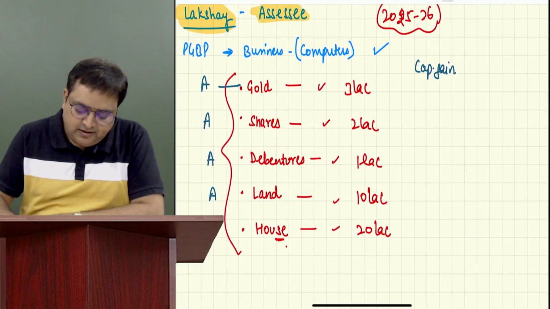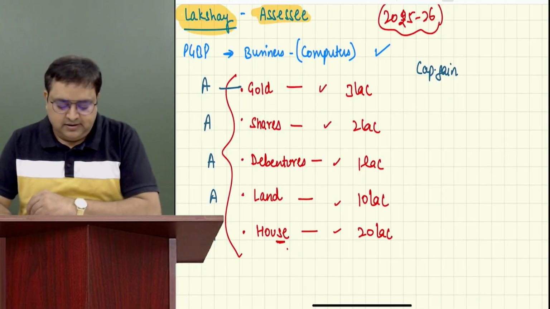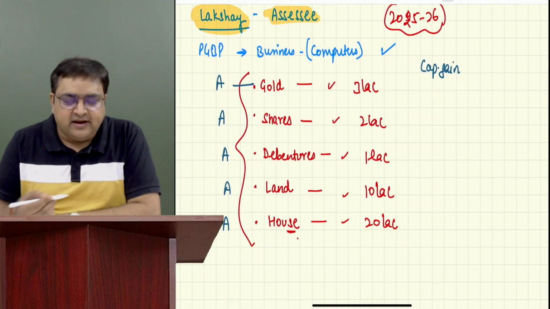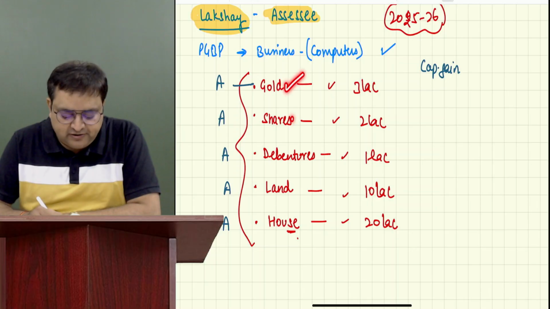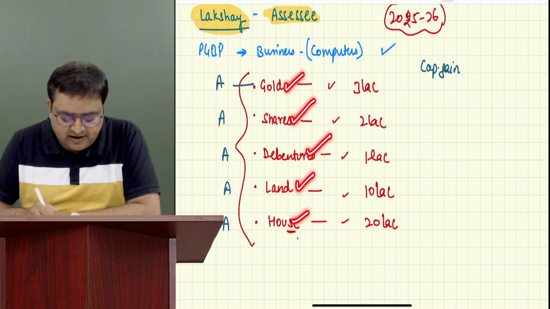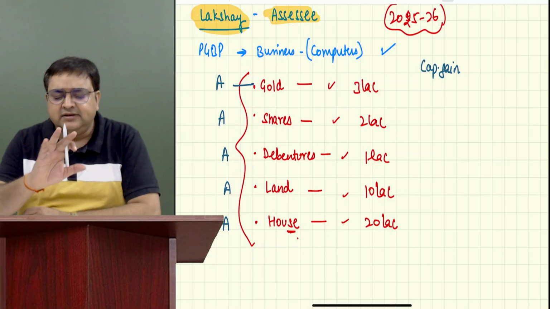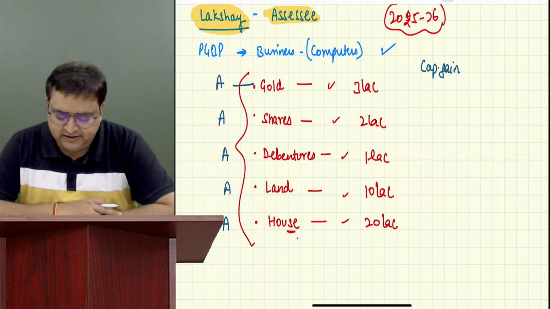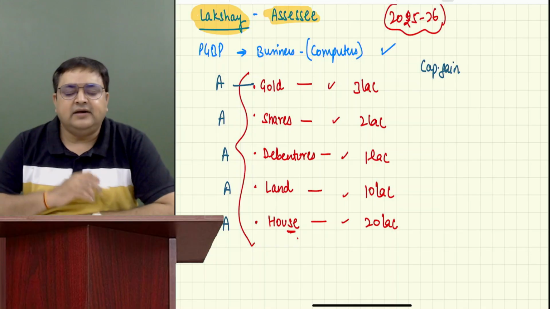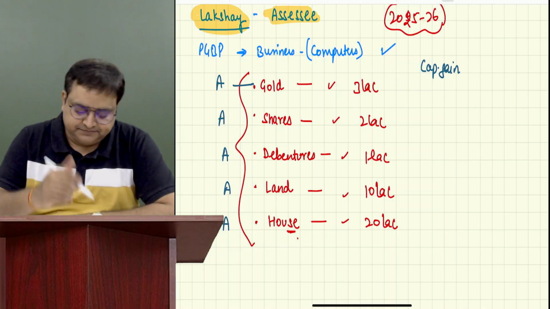So again, coming back, whenever we sell our assets, the assets can be gold, shares, debentures, land, house. There could be various other types of assets also, but as of now I've taken these for this example. There are two types of capital gain.